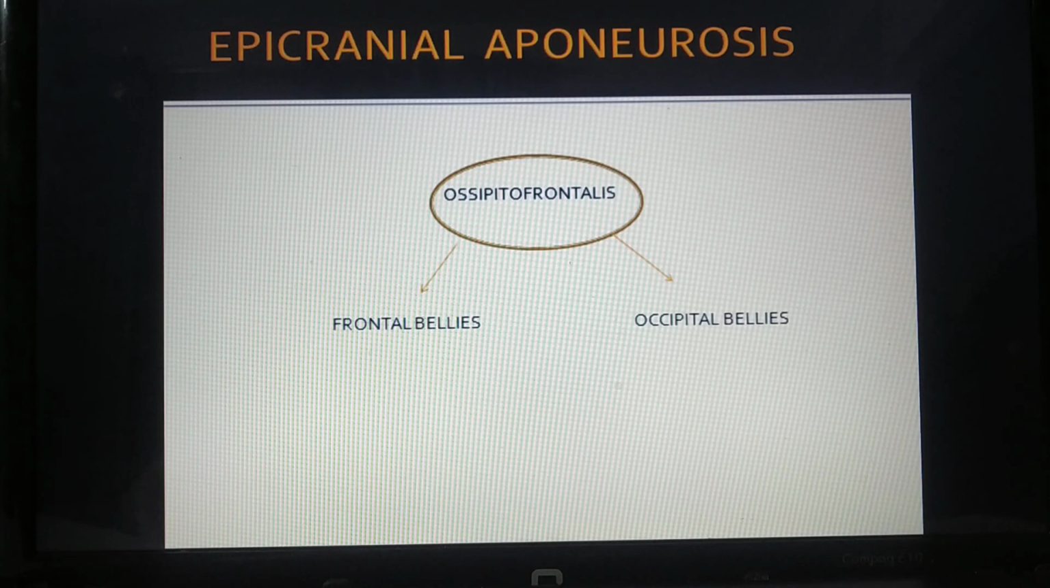When I talk about the frontal belly, one question that comes to my mind is which facial expression is shown by this belly. The answer is that the frontal belly is associated with the frontalis muscle. It helps in horizontal wrinkling. So this is the significance of this belly.